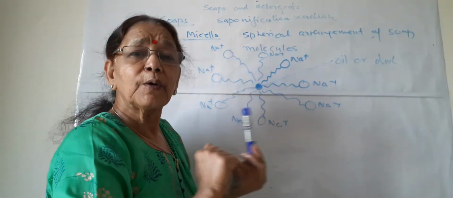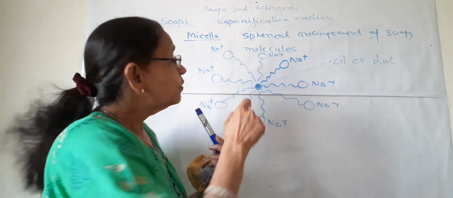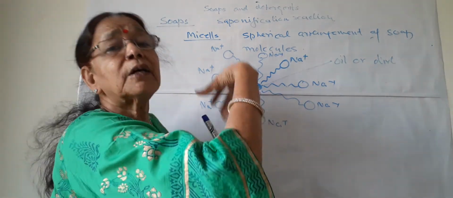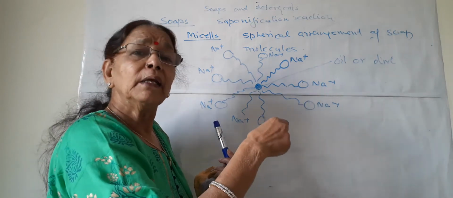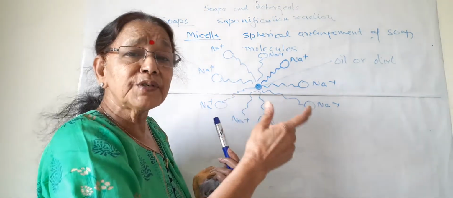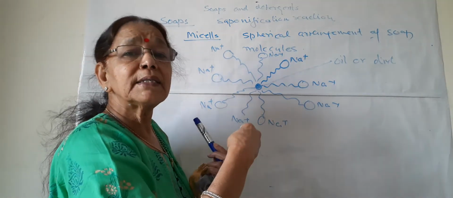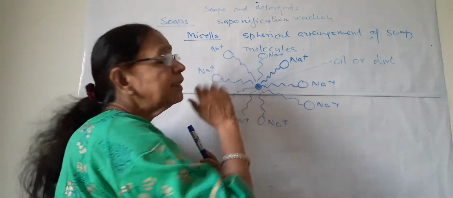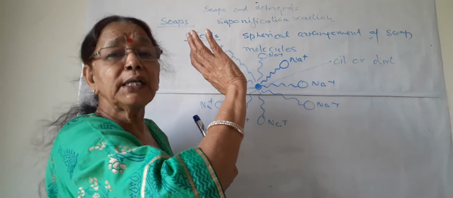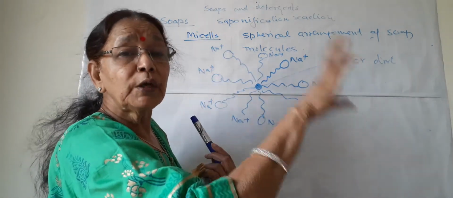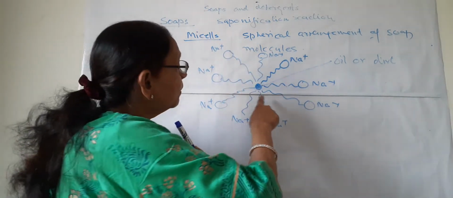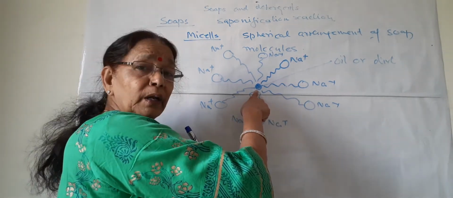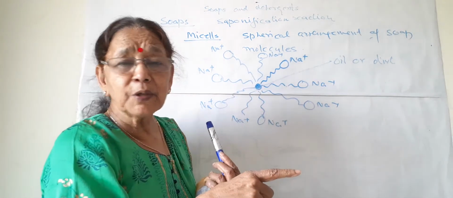So when the cloth is rubbed, the chain along with the oil or dirt comes out, and when the cloth is rinsed, the dirty water is thrown away. These chains with the dirt are rinsed with water. They are thrown away with water because they attach themselves to dirt or oil. Should I repeat this process?